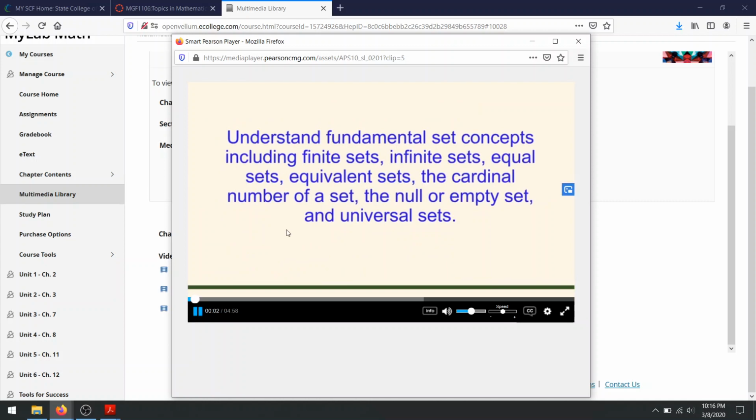Then you can go through the videos and understand the material, understand the section. This is basically the replacement for not being in the classroom. You're not going to have access to a teacher within the classroom, so this is going to be your teacher. You're going to watch the videos, have a notebook at your side, work through some of the examples they work through, and understand the concepts.